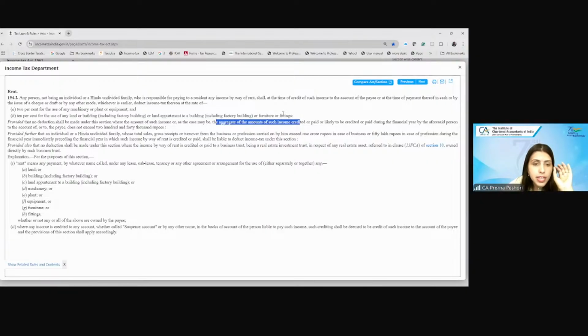You can't say that 240 will be for one asset and 240 for another. So let's say for example I am entering into an agreement for a building and the building also has machinery. So I enter into two separate agreements with my landlord, one for the building, one for the machinery. And the total lease charges are less than 240 in each agreement. Will you apply the TDS on that or not?